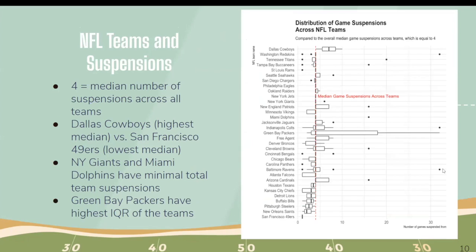The next relationship we wanted to explore was between the specific NFL team and the total number of game suspensions. We decided to use box plots to really be able to visualize the distributions that existed. This graph has a lot of useful information, but there are 4 key takeaways.